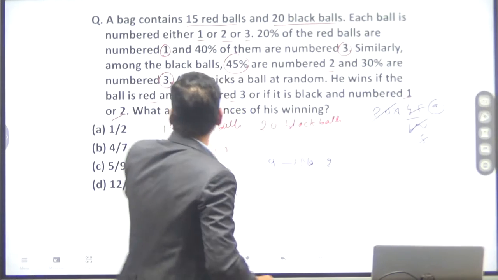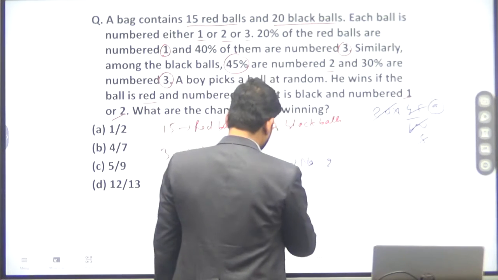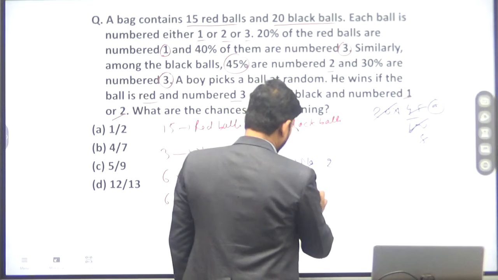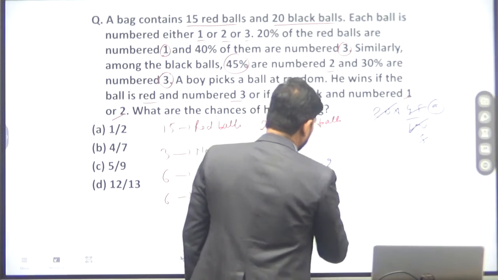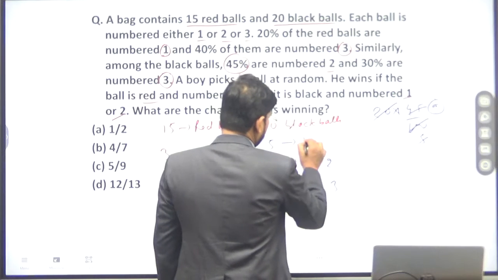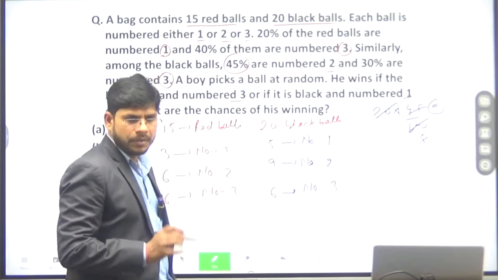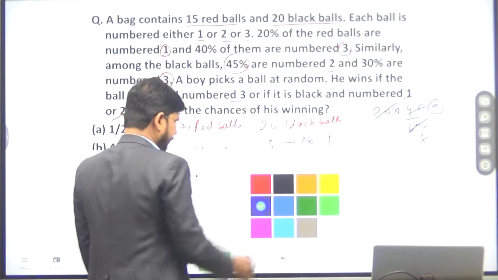And 30% are number 3, which will be 6 balls. 6 balls are number 3. So then 5 balls will be number 1. Is that clear to all of you? Okay.